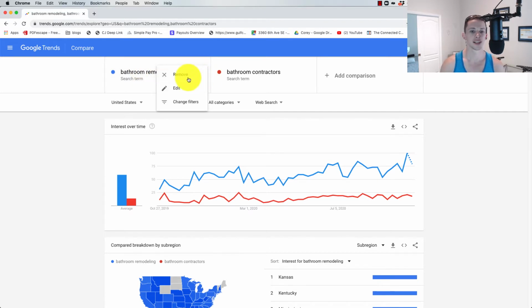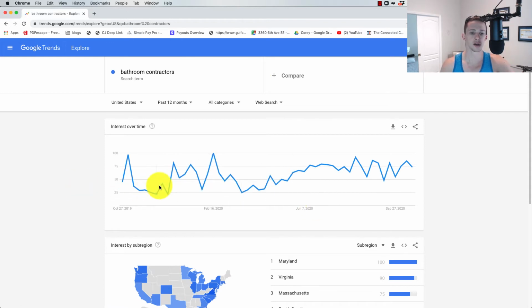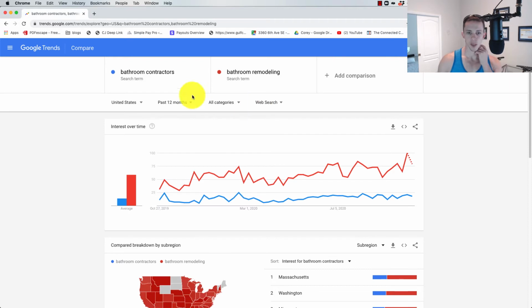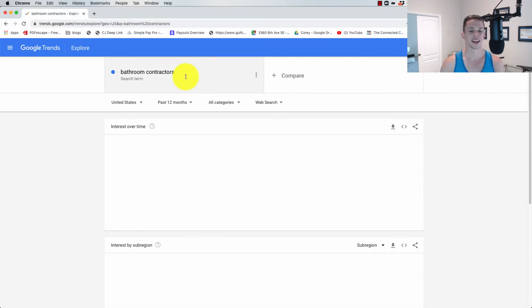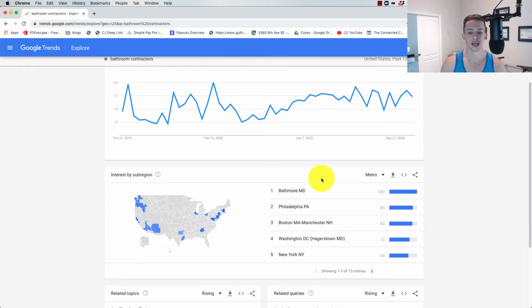So if we delete bathroom remodeling and just look at bathroom contractors, you did notice, I think, that bathroom contractors has way lower search volume. I'll just put that back up. Bathroom contractors as a search term has way lower search volume than bathroom remodeling. So just wanted to make that point, but let's remove bathroom remodeling. Now bathroom contractors, where are people looking for bathroom contractors at? Well, we'll set that to metro, and here we go.